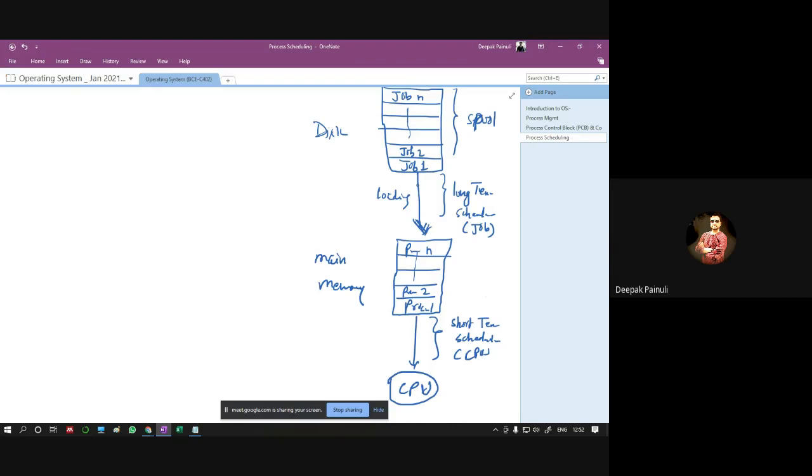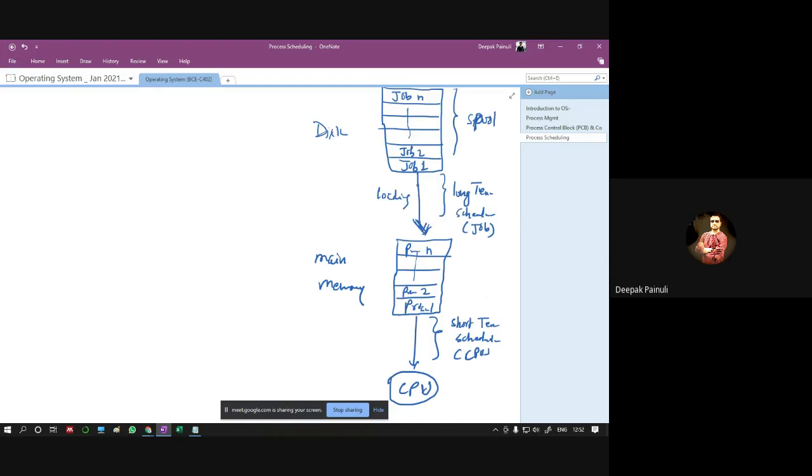Once the long-term scheduler does its job, that particular job is moved to primary memory, main memory, and now it is referred to by the name process. Now it is converted to a process, which means it is in the execution phase.